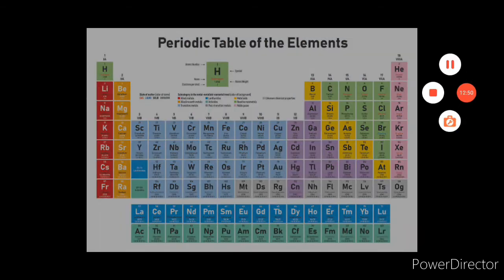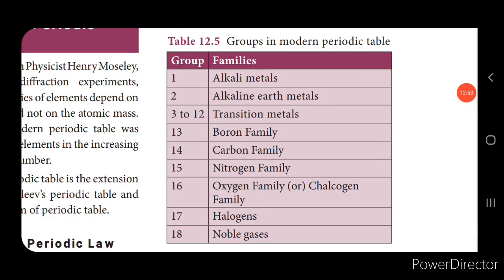I'll show you. Look at the screen, children. So it is grouped into various families, isn't it? Group 1 is called the alkali metals, group 2 is the alkaline earth metals, groups 3 to 12 are called the transition metals, group 13 is called the boron family because the first element is boron, and 14 is called the carbon family. Again the first element is carbon. In 15, the first element is nitrogen, so the nitrogen family.